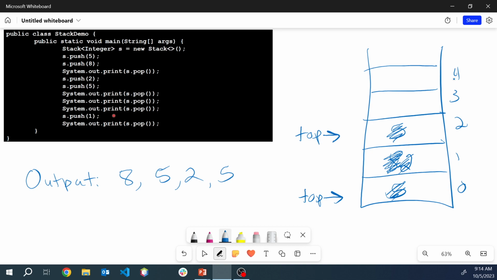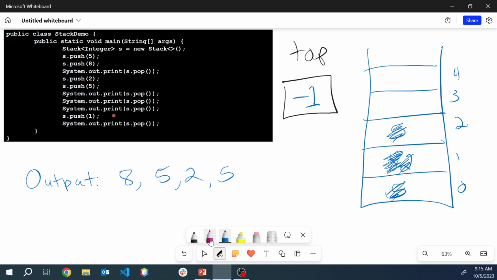Top is not pointing to 0, because if top were pointing to 0, that would indicate there's a value at index 0. So currently, top is really a variable, depending on your implementation, but let's pretend we have an array implementation. And currently, what is stored inside that variable? A -1, which is how we can indicate there's no values in our stack.